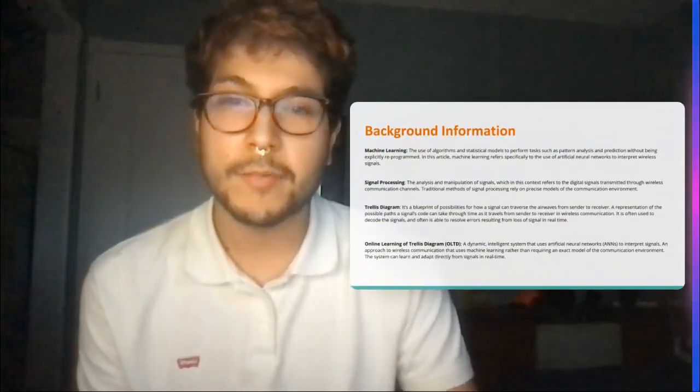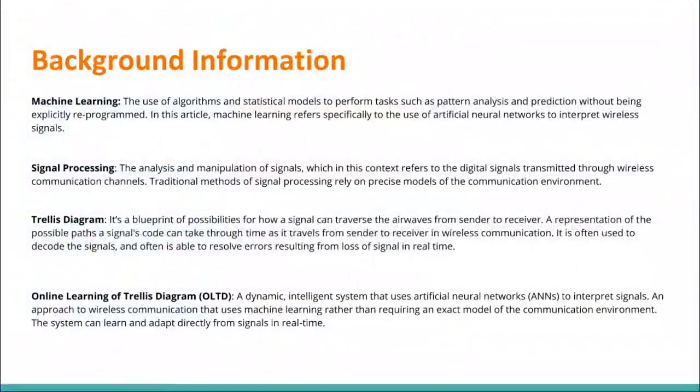I really wanted to talk about this topic because as I am learning machine learning and software engineering, this is something that's very related to what I wish to do in the future.